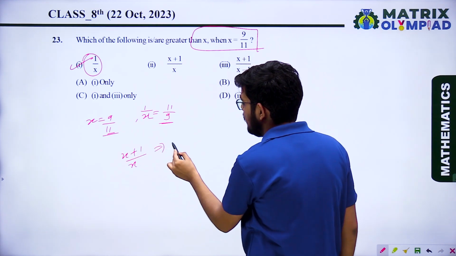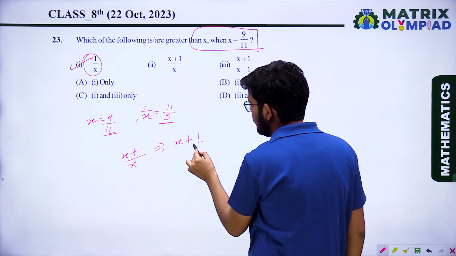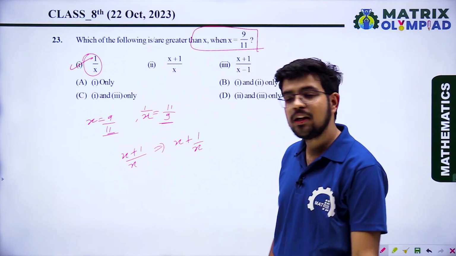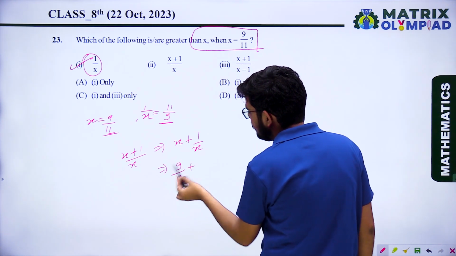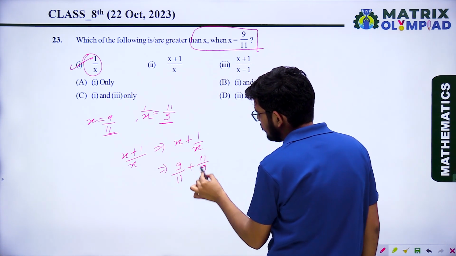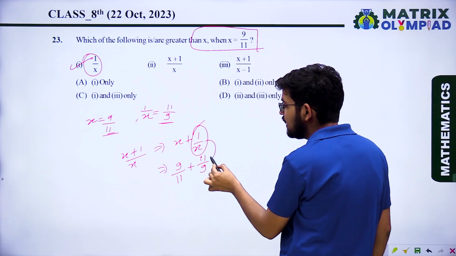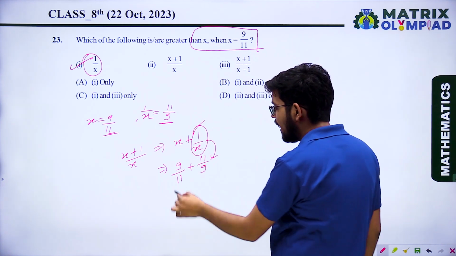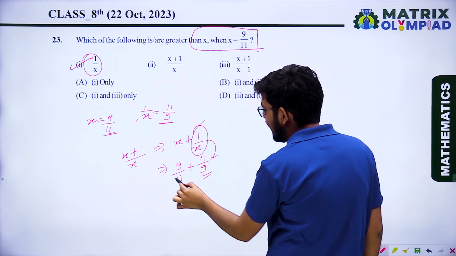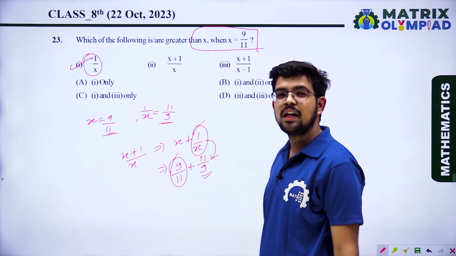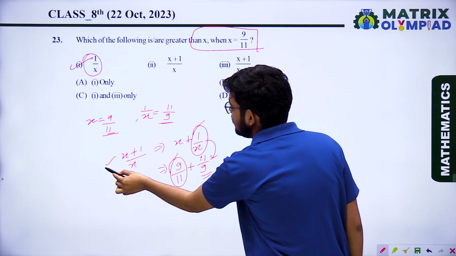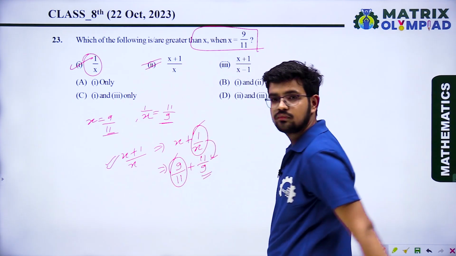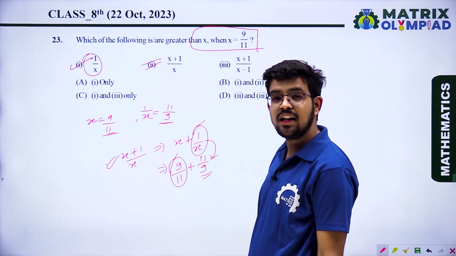When you add something to 9 upon 11, where 1 upon x equals 11 upon 9, when you add 11 upon 9 to 9 upon 11, it will be greater than 9 upon 11. So option second is also greater than x.